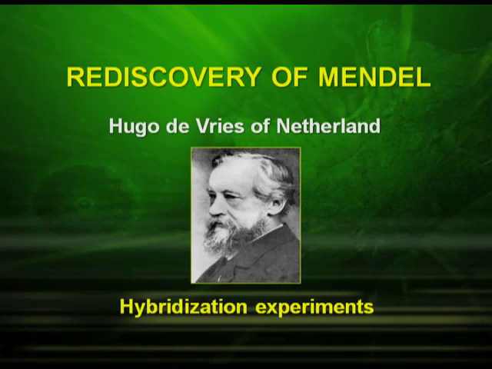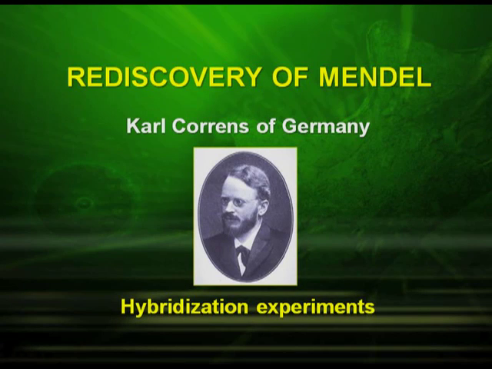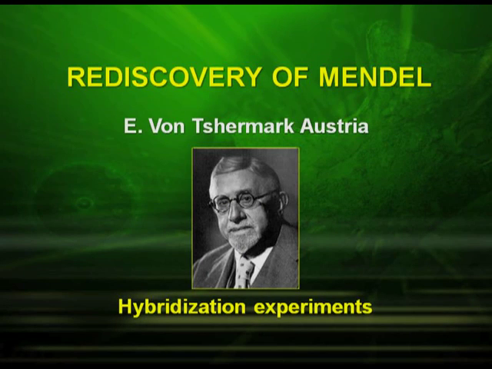Mendelism was rediscovered by three biologists, namely Hugo de Vries of Netherlands, Karl Correns of Germany, and E. von Tschermak of Austria. Before we go into the details of Mendel's experiment, let's have an insight into some important terms which are used in genetics.